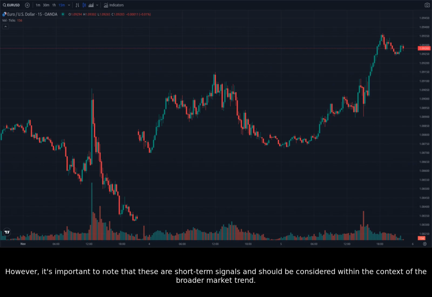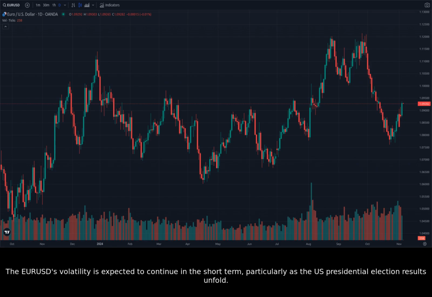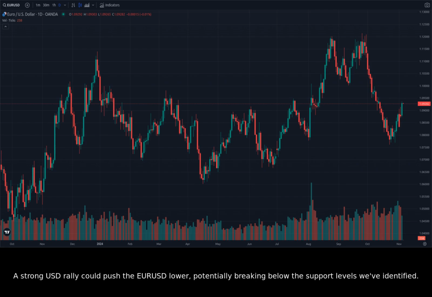The EURUSD's volatility is expected to continue in the short term, particularly as the U.S. presidential election results unfold. A strong USD rally could push the EURUSD lower, potentially breaking below the support levels we've identified. Conversely, a weak USD reaction could push the pair higher, potentially breaking above the resistance level of 1.0900. Traders should be prepared for potentially quick and significant price swings, and it's crucial to manage risk carefully.